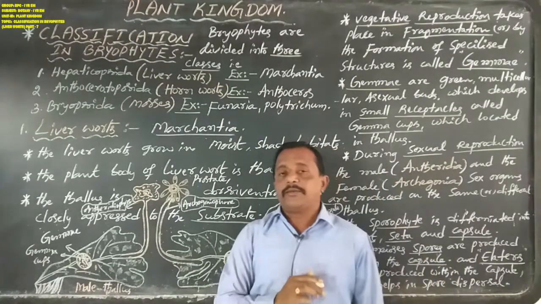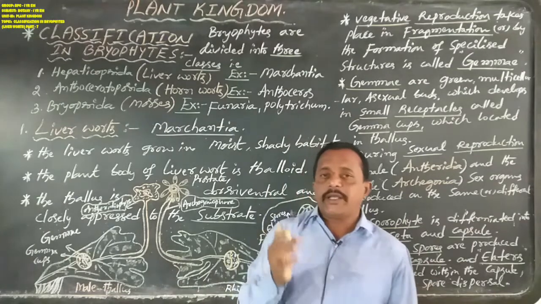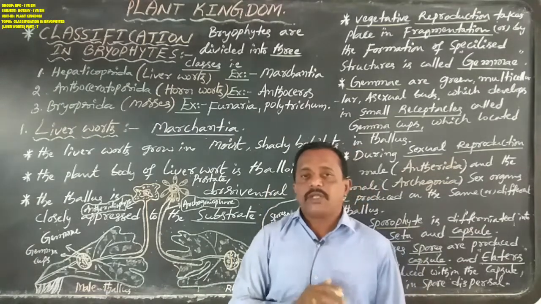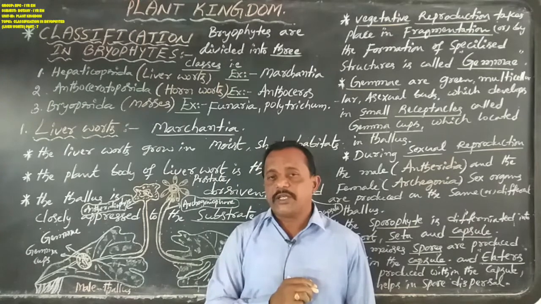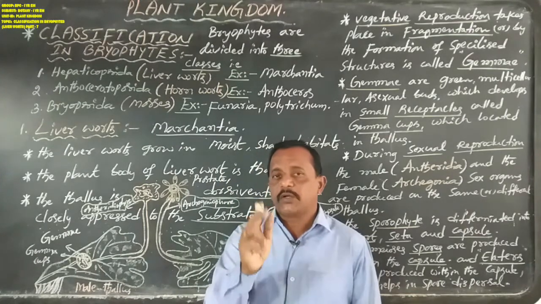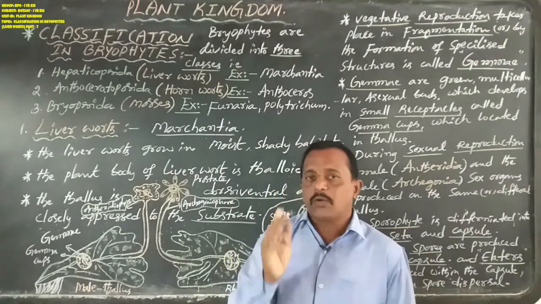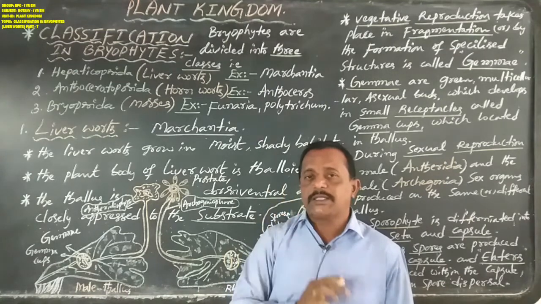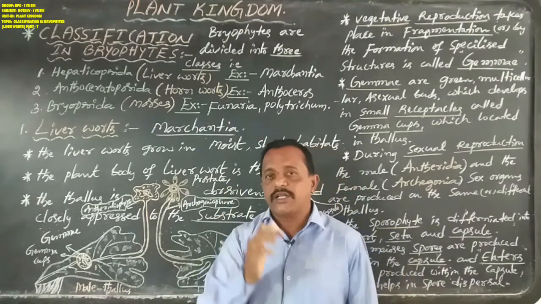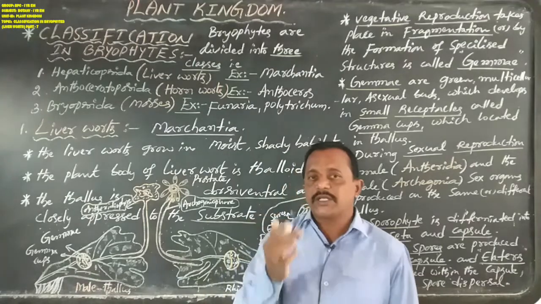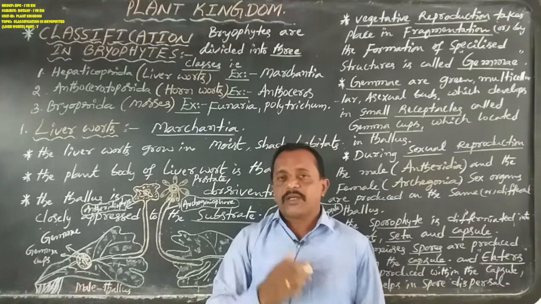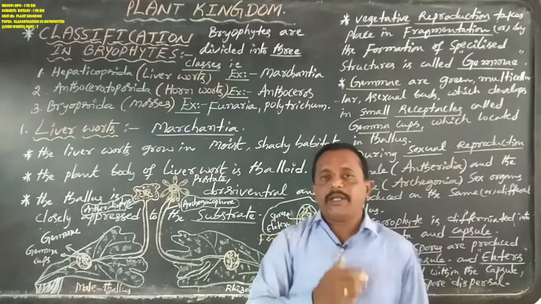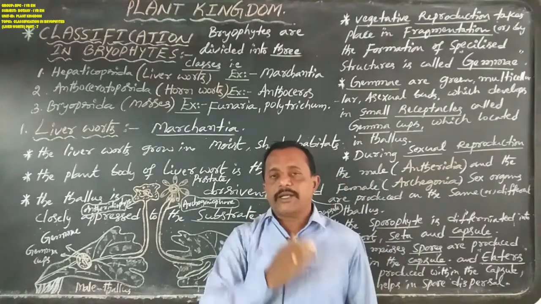Classification in algae. The algae are divided into three major classes, namely Chlorophyceae, Phaeophyceae, and Rhodophyceae. Chlorophyceae are commonly known as green algae or grass green algae. Phaeophyceae are commonly known as brown algae. Rhodophyceae are commonly known as red algae.